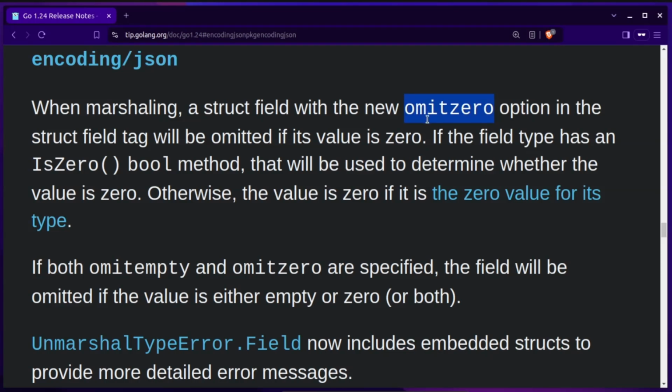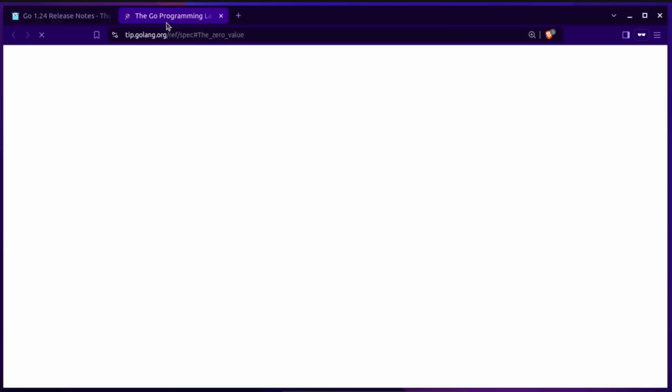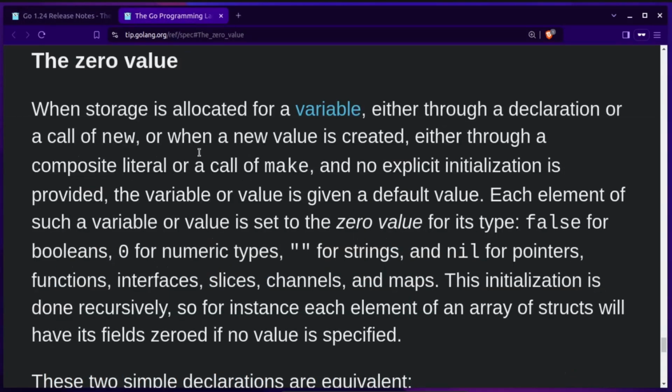You might be thinking that there is already a tag for that. Wait for that, I will clear those things in a moment. But for that, let's see what zero value means. So the zero value for its type, right? Each primitive type in Golang will have a zero value.